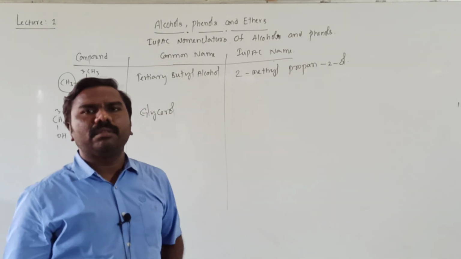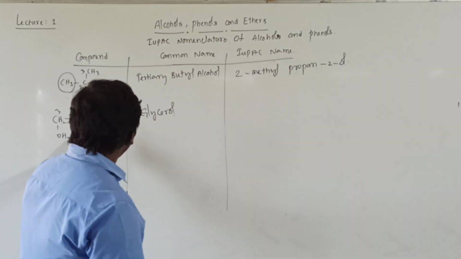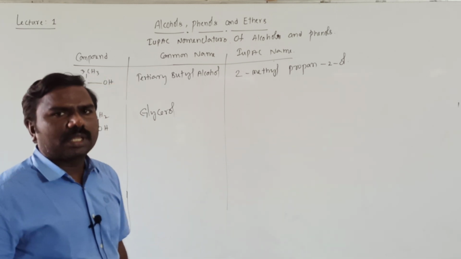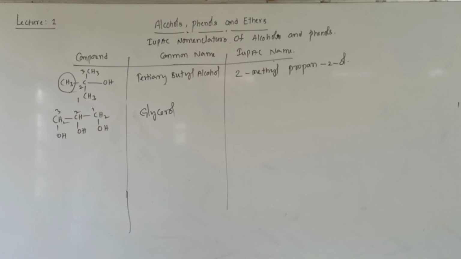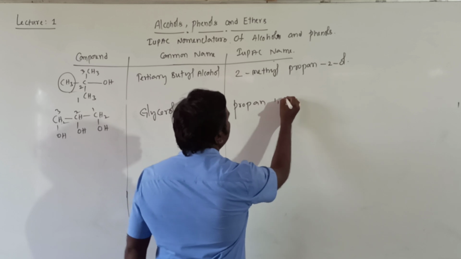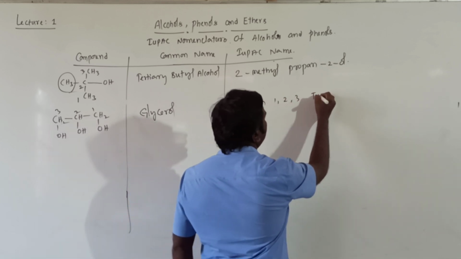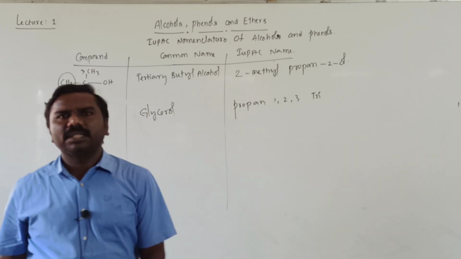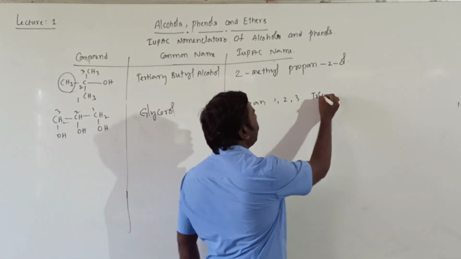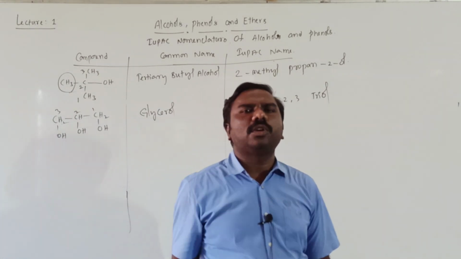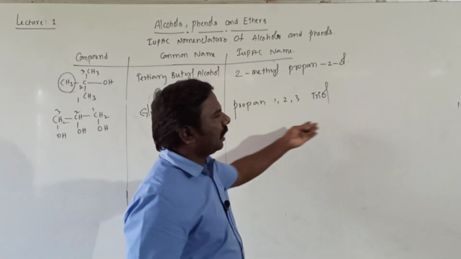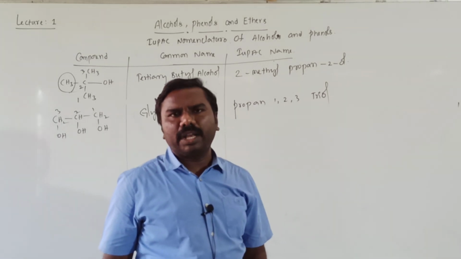IUPAC name must be given by giving numbers. So first position OH, second position OH, third position also OH. That's why trihydroxy it is. Propane, prop means 3 carbons, 1,2,3-trihydroxy compound, triol it is, named as triol. Ol means 3 OH groups are there. Getting all of you? So these are all chain-like compounds, aliphatic compounds.